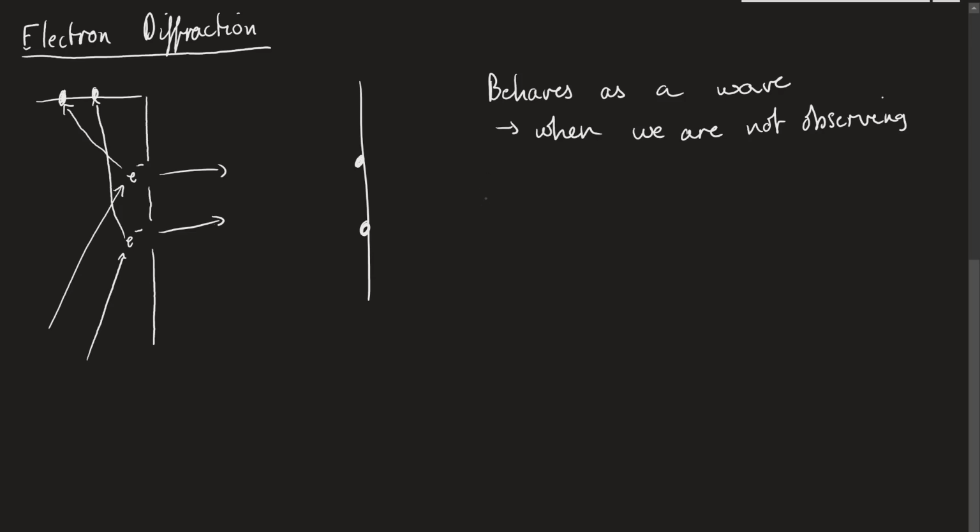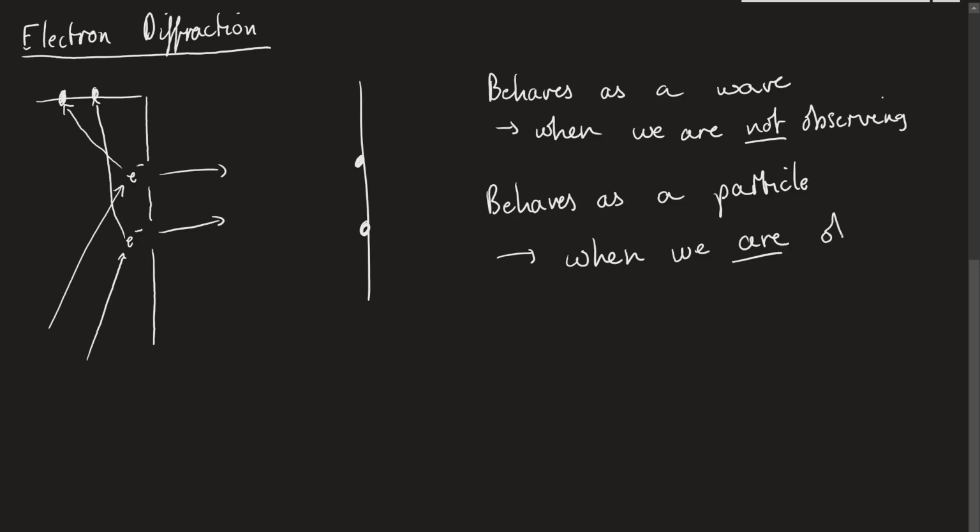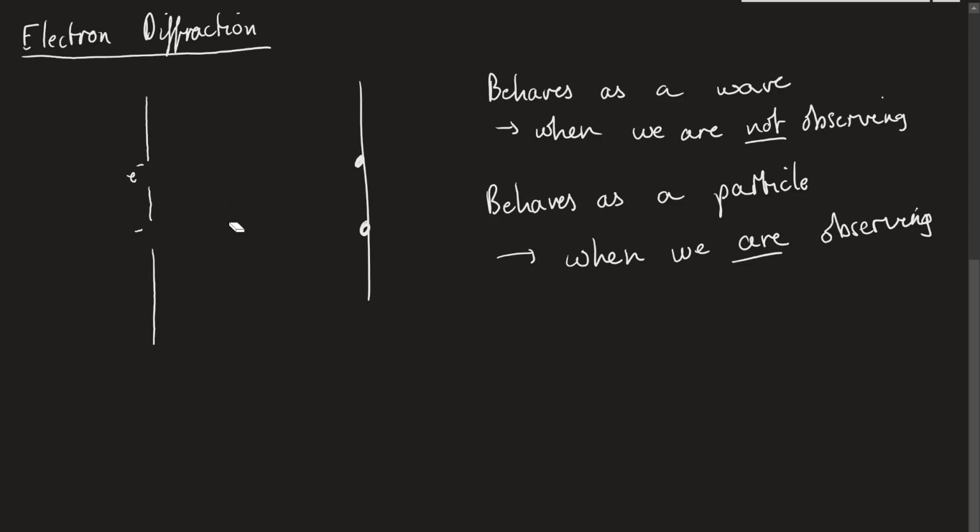So when we're observing, it behaves as a particle. This is when we are not observing, and this is when we are observing. But as soon as we take this apparatus away, as soon as we stop observing it, so we have none of this, and we don't know which hole the electron goes through, then we see a diffraction pattern again. We get a central fringe and then loads of little dots on either side.